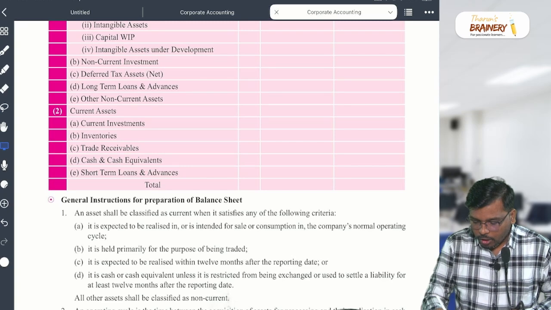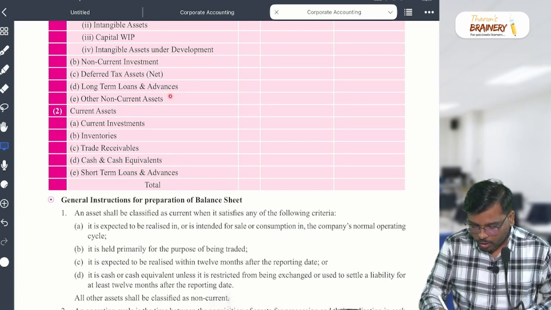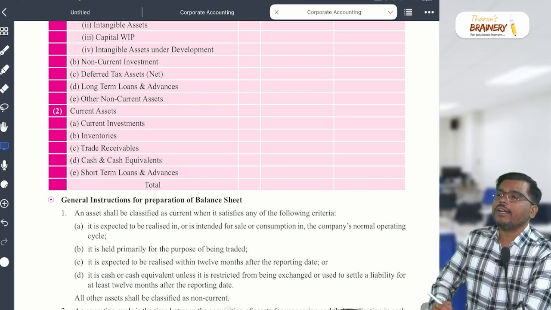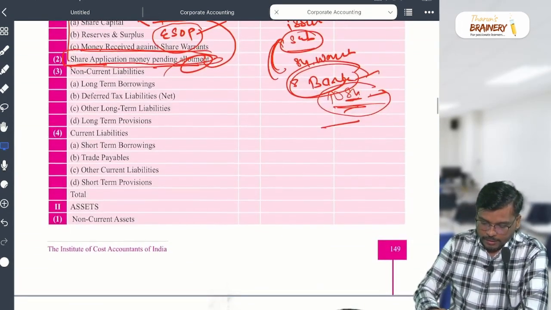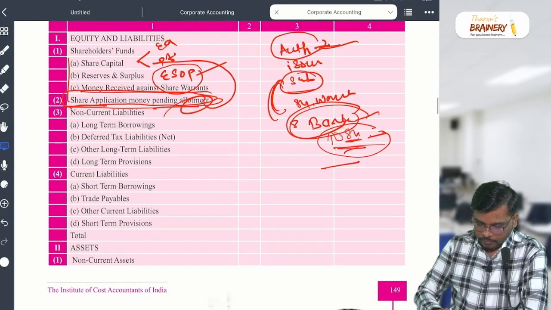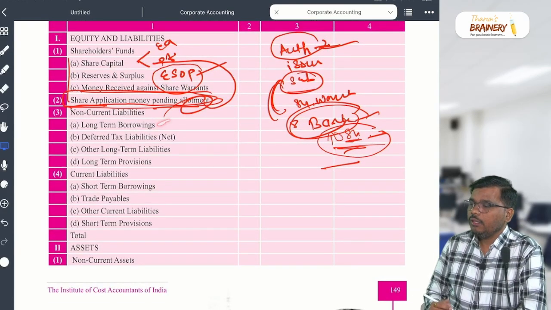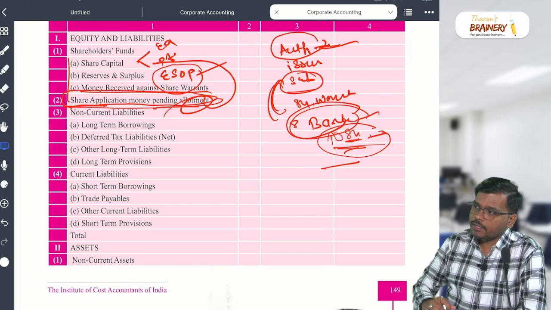Then there are long-term loans and advances, and other non-current assets. What are long-term loans and advances, sir? Here also there are some loans and advances. In the long-term borrowings, there are other loans and advances. Correct?